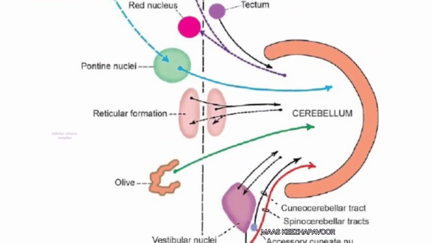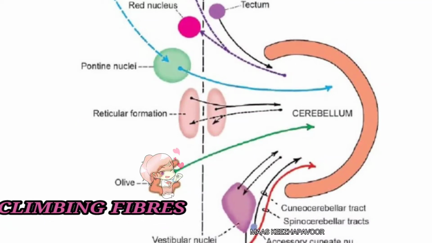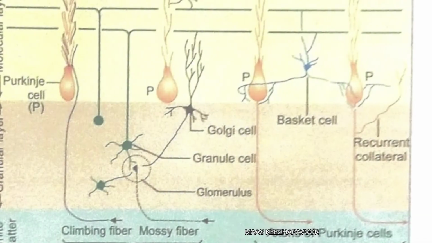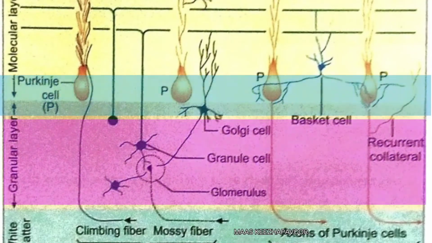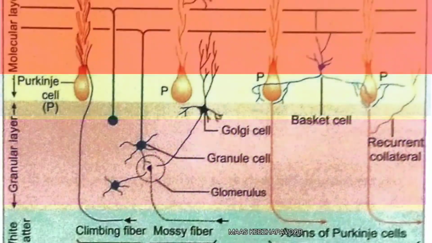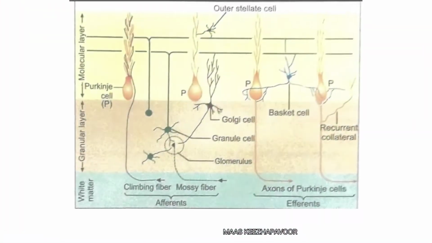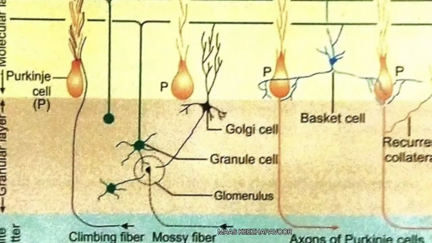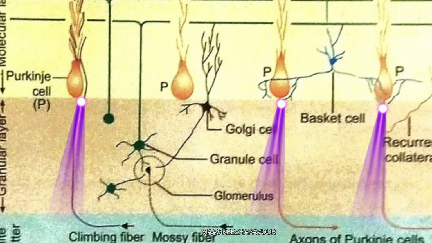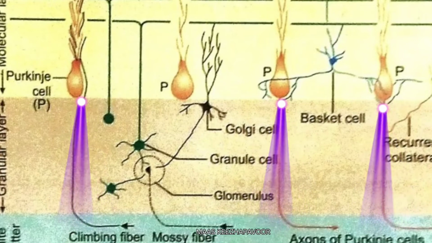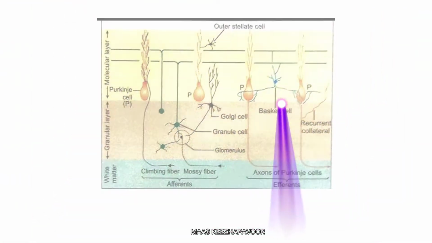The fibers from inferior olivary complex form climbing fibers. These fibers pass through granular layer, Purkinje layer and finally reach molecular layer. The efferent fibers from cerebellar cortex are axons of Purkinje cells. These fibers terminate in the cerebellar nuclei.